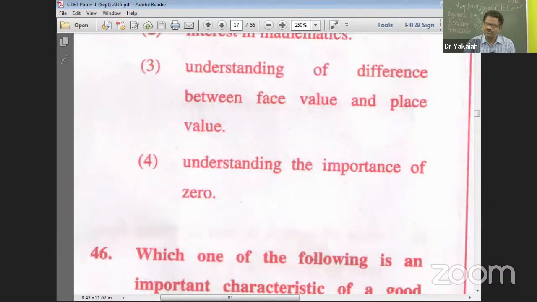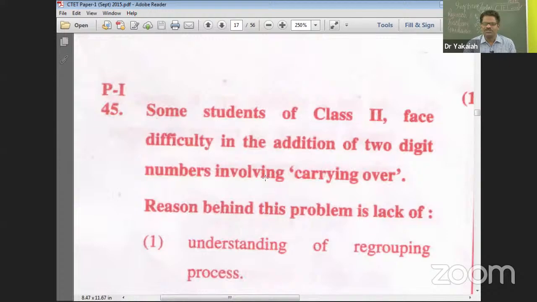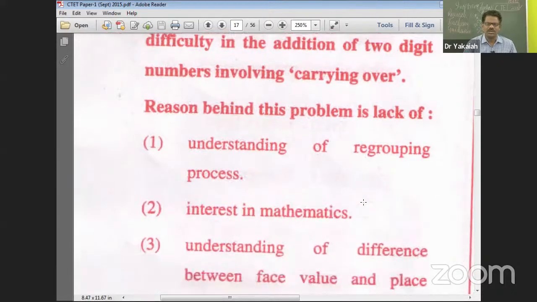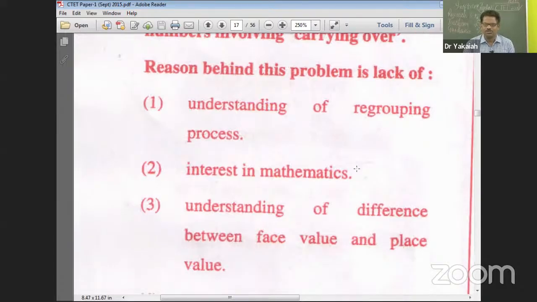Difference between the face value and place value. No, not exactly. Suppose the question was, he has a problem in subtracting two 3s given in a number at different place values, then probably it would have been option 1. The chance is there, 1 and 3 closely. I understand, but get that. Now it is a question of understanding the regrouping process.